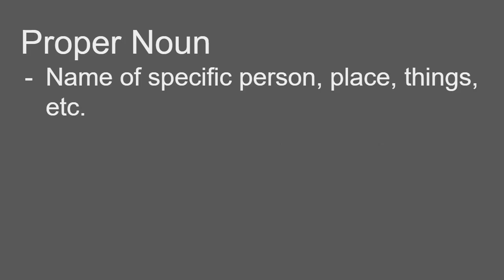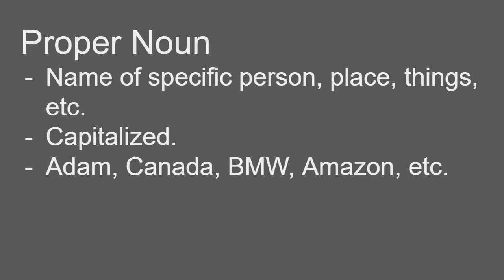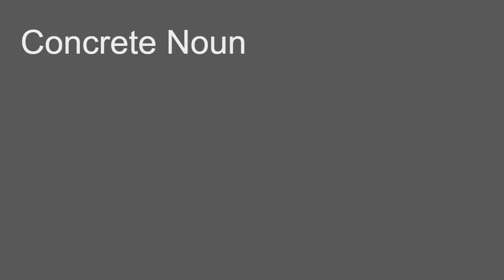Proper noun: the name of a specific person, place, thing, etc. A proper noun is written in capital letters. Examples are Adam, a person's name. Canada, a country's name. BMW, a car's name. Amazon, a river's name. So this is called a proper noun.